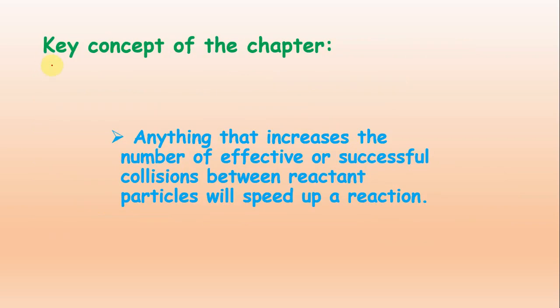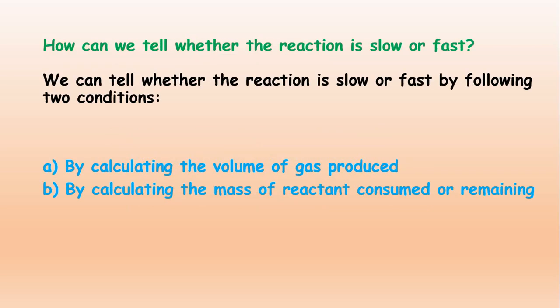Now the key concept of this chapter is that anything that increases the number of effective or successful collisions between reactant particles will speed up the reaction. The speed of reaction will depend entirely on the effective collisions. Now the very important topic is: how can we tell whether the reaction is slow or fast?